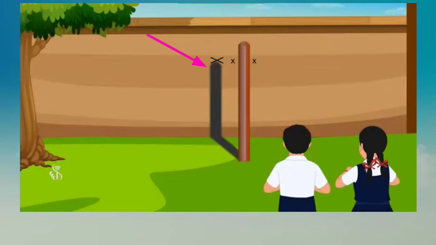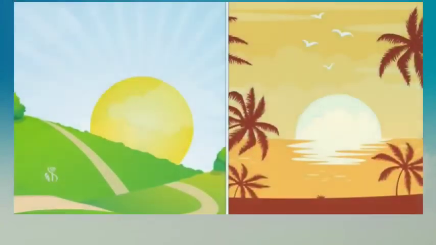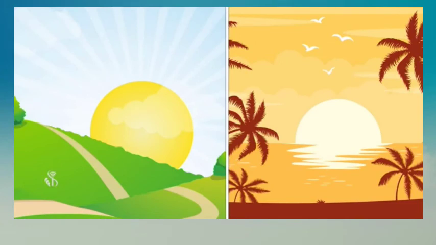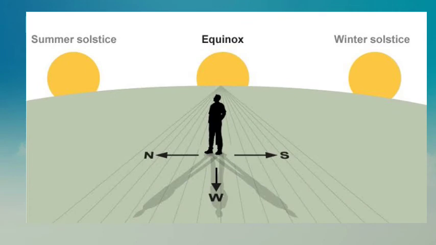If the position of the shadow changes, measure and note the distance between the earlier and changed position. During this activity, observe the place of the sunrise and sunset on the horizon as well. After this observation, you will find out that the position of the sun on the horizon moves from south to north and north to south.